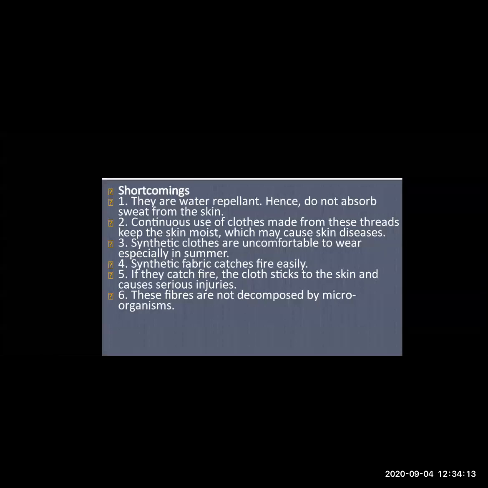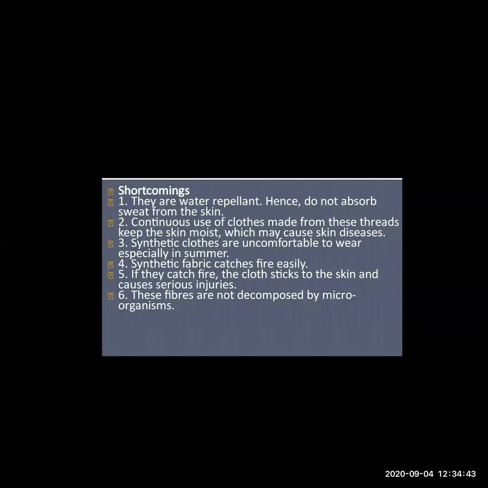Okay, synthetic fiber catches fire easily. So this is one of the most important disadvantages, that they catch fire easily. And if they catch fire, they stick to the skin. And if they stick to the skin, what will happen? We will have serious injuries. We have studied in food safety, in the chapter on disasters, about serious injuries and burns.